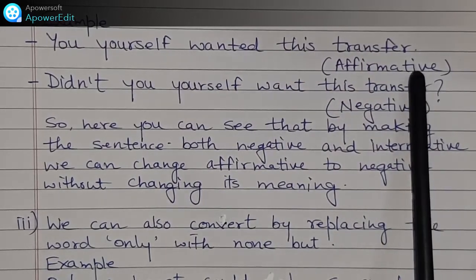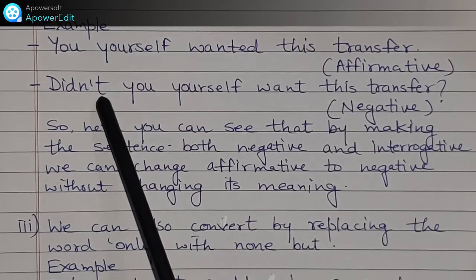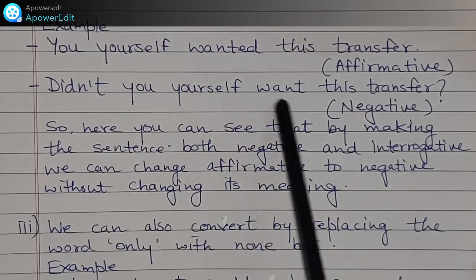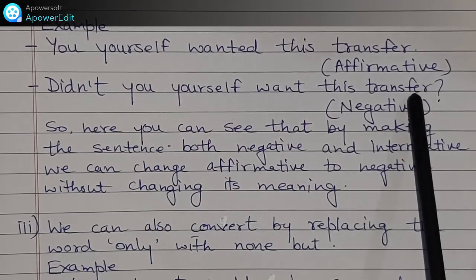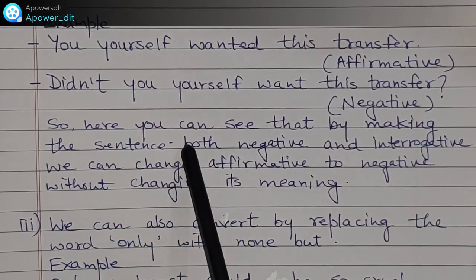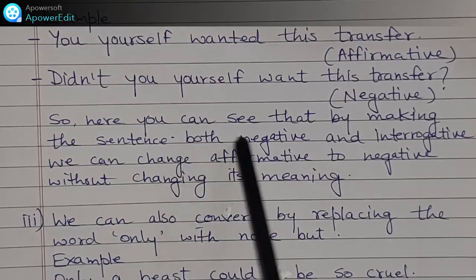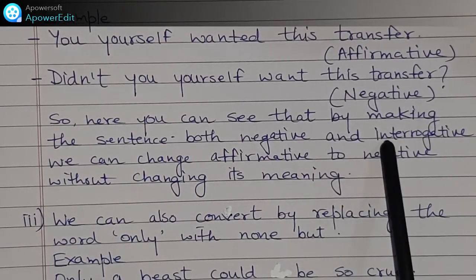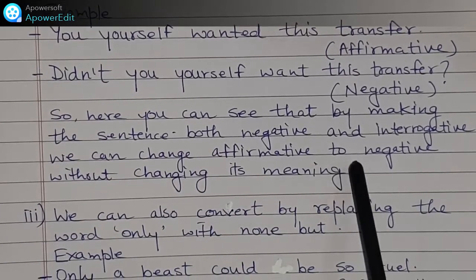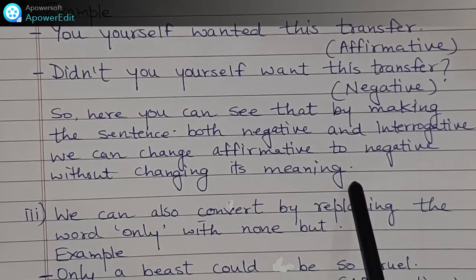Affirmative sentence. By using negative interrogative, we can change it: didn't you yourself want this transfer? Sign of interrogation. Here you can see that by making the sentence both negative and interrogative, we can change affirmative to negative without changing its meaning.